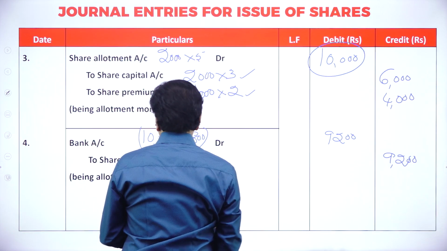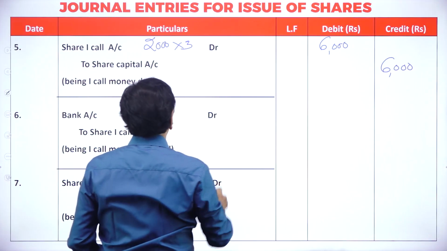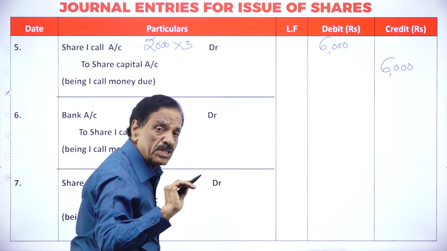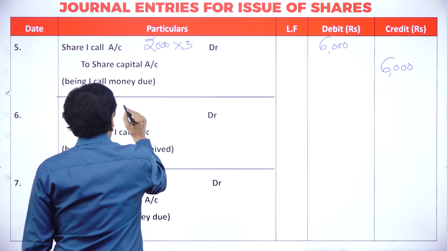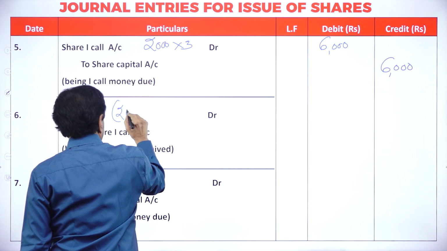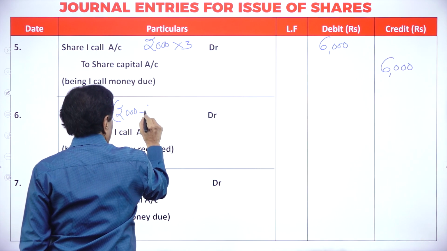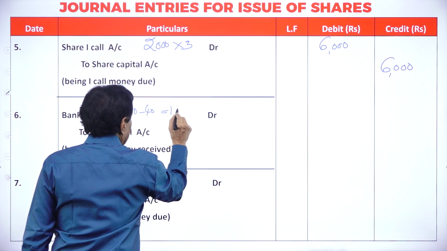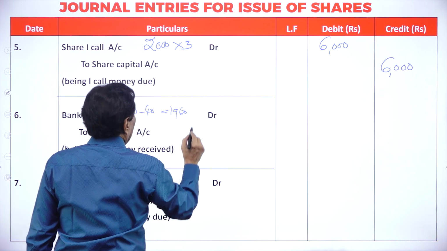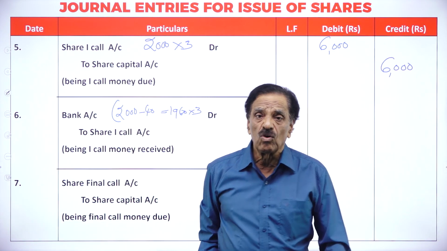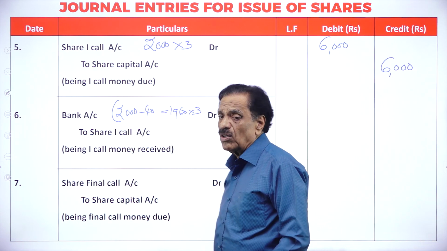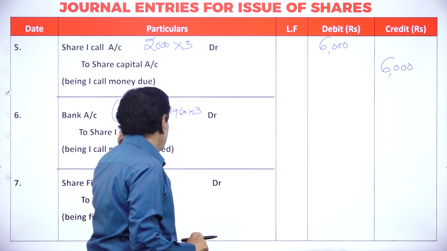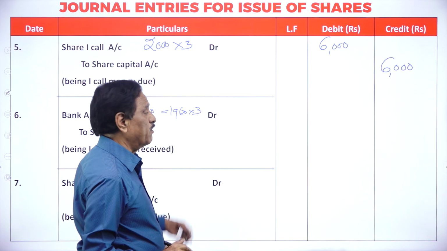What's the entry? Bank account debit. Then first call, how much money to receive? 6,000. Now, how many shares' money could you not receive? 40. You have got how many shares? 2,000 shares. How many shares' money could you not receive? 40. How many shares' money are you going to receive? 1,960 at the rate of rupees 3.